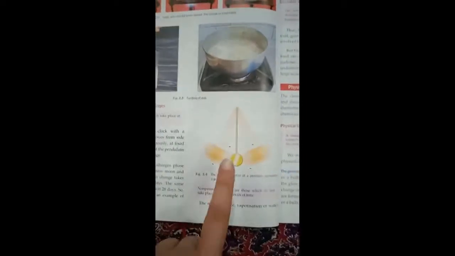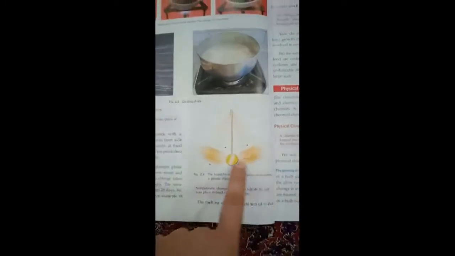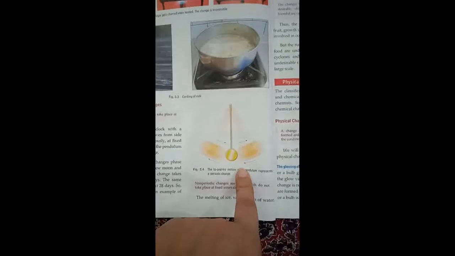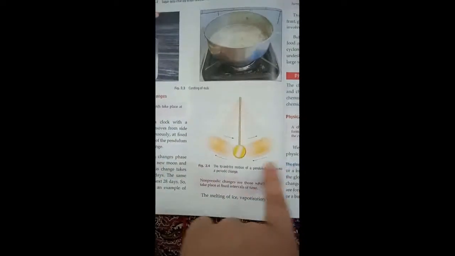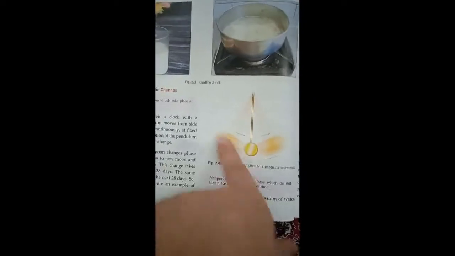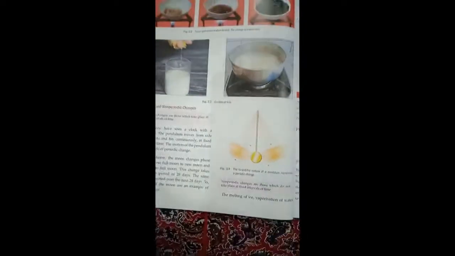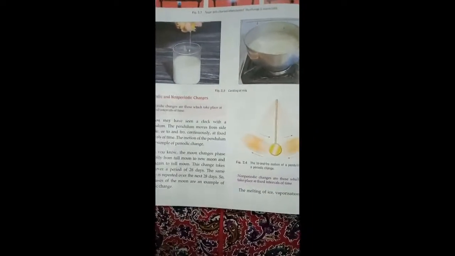You must have noticed a simple pendulum. This is a picture of a simple pendulum which is given in your book. What does a simple pendulum do? If you bring it to the last position and then leave it, it will go to and fro, and then it will come back to its original position. So it is representing a periodic change because it takes place at fixed intervals of time. Understood? The next example is phases of the moon.